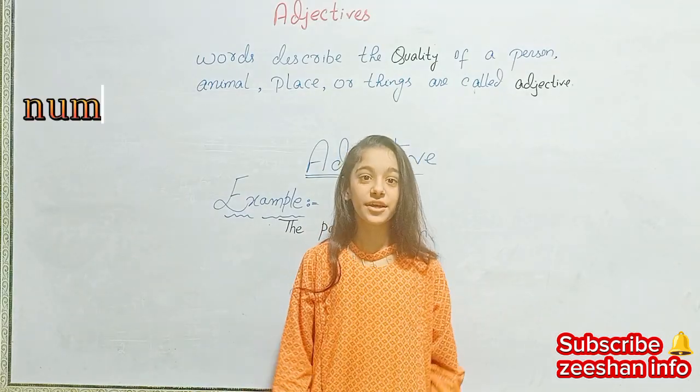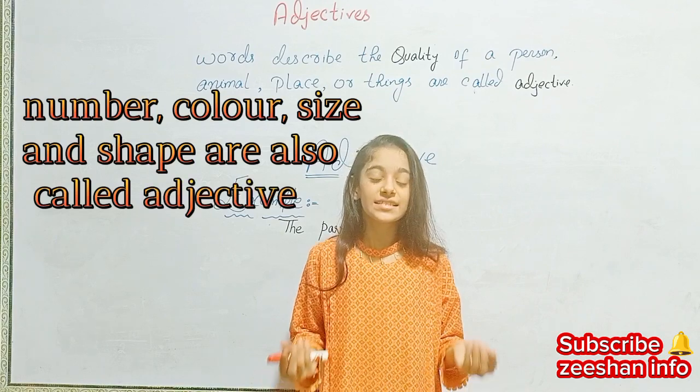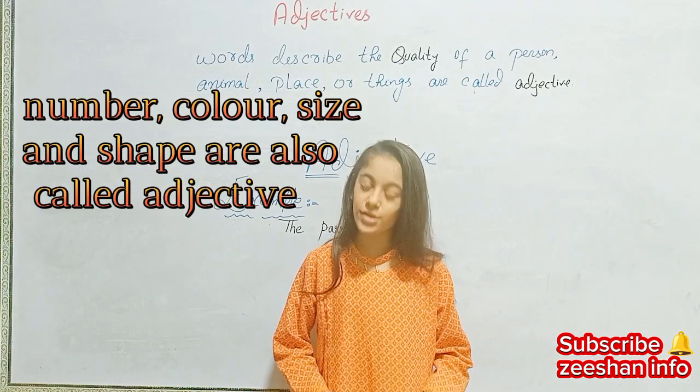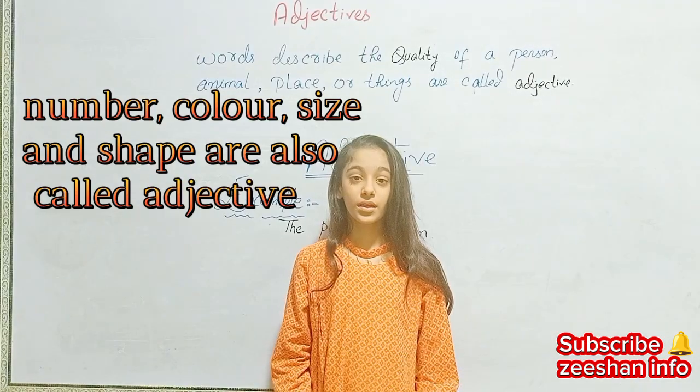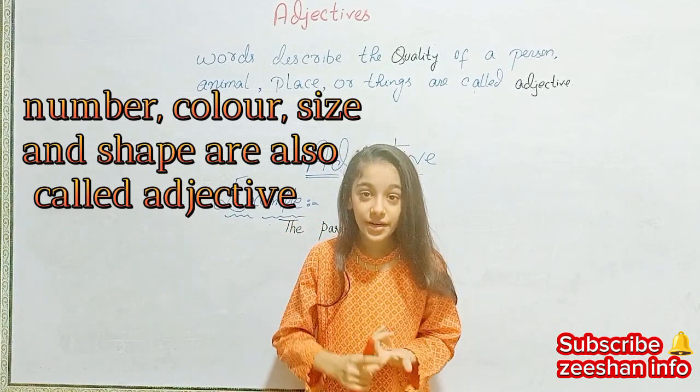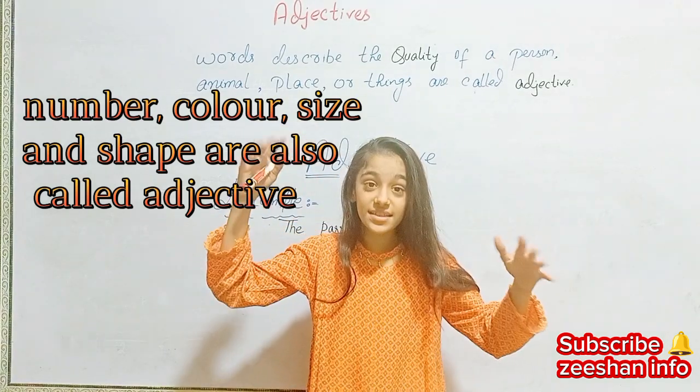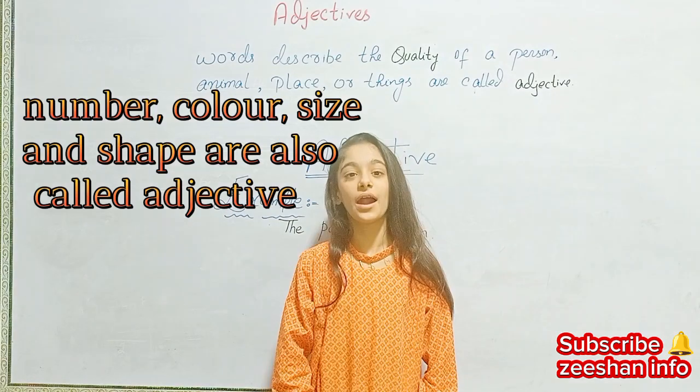Words for number, color, size and shape are also called adjectives.